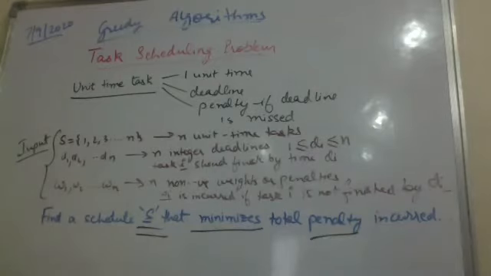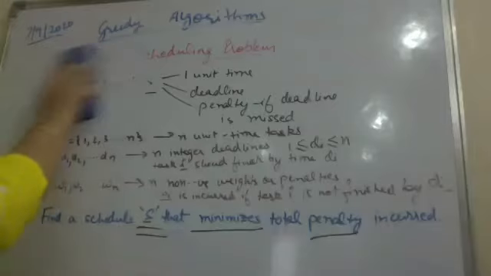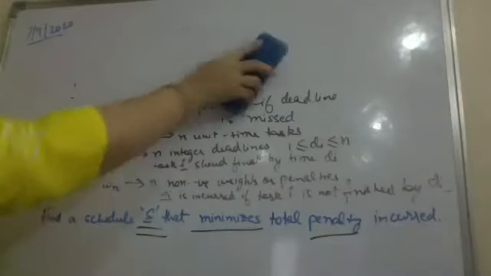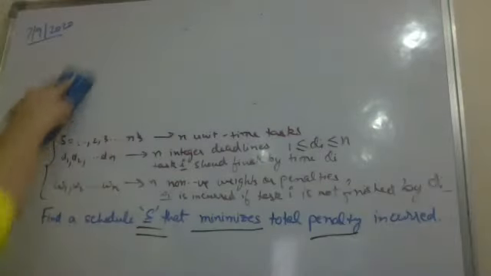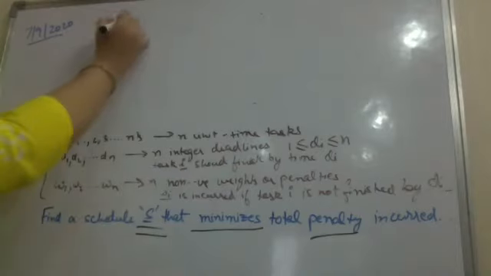What do I mean by the task scheduling problem? There are two possibilities with a task. Either a task is late or a task is early. In case the task finishes before its deadline, it is called early.